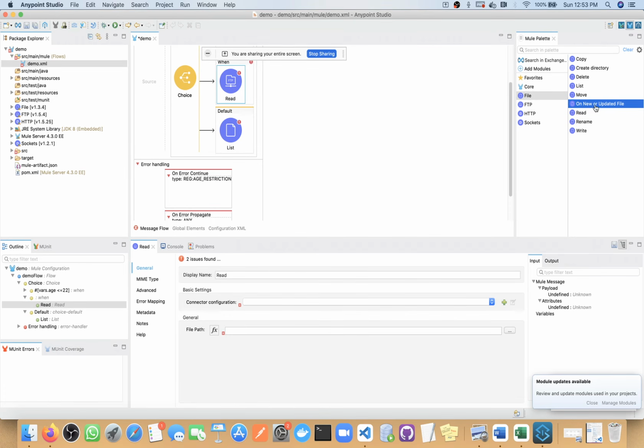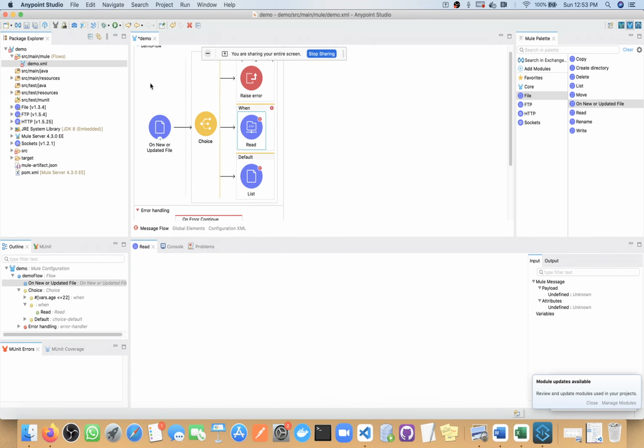For example, on new or updated file. Whenever there is a new file in the source location, or whenever there is any update in a file, in that case we will use this operation, and it must be configured in source. We can't configure it anywhere else.